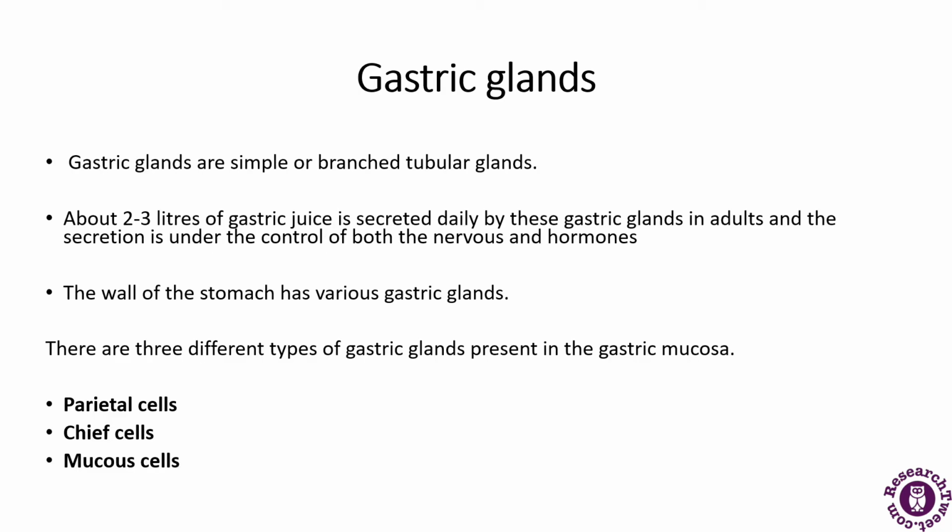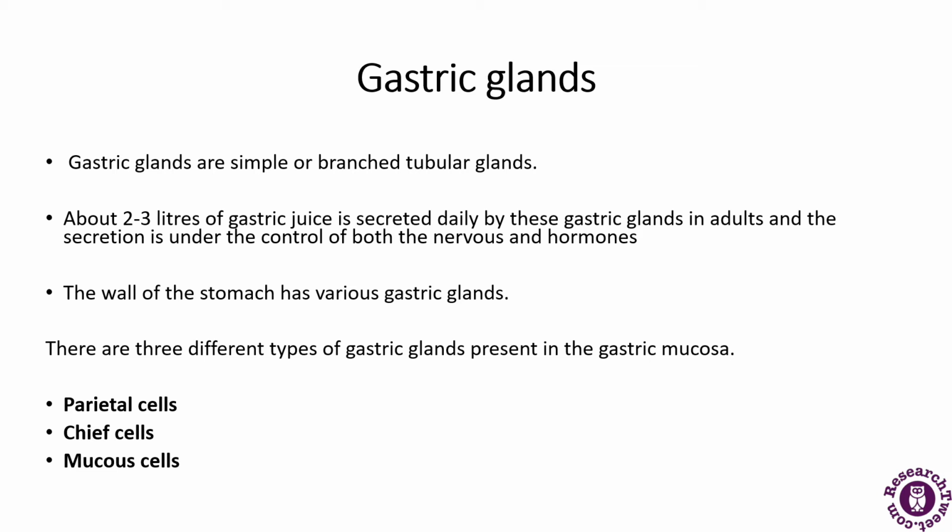Next we will talk about the gastric glands. Gastric glands are simple or branched tubular glands. About 2 to 3 liters of gastric juice is secreted daily by the gastric glands in adults, and the secretion is under the control of both the nervous system and the hormones. The wall of the stomach has various gastric glands.